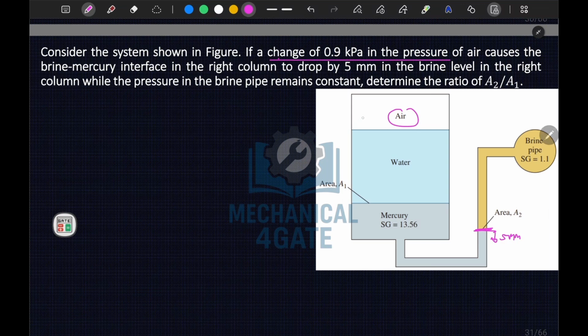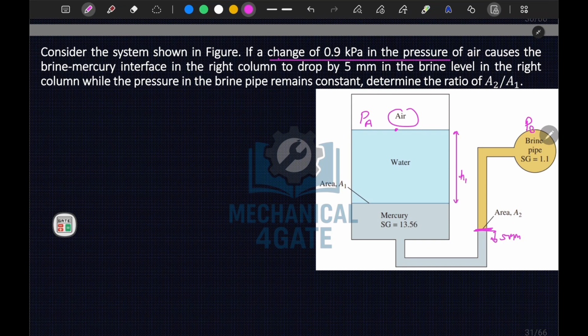Let's say this is your air pressure, PA, the pressure here, and let's say this pressure is PB. It is mentioned that if we apply manometer, let's say this height is h1.